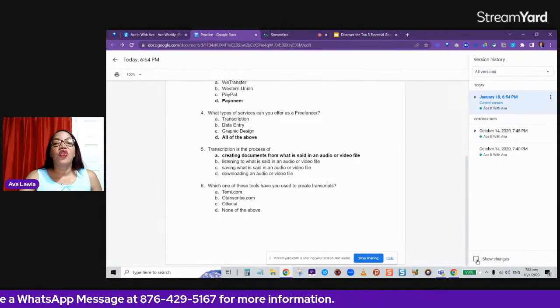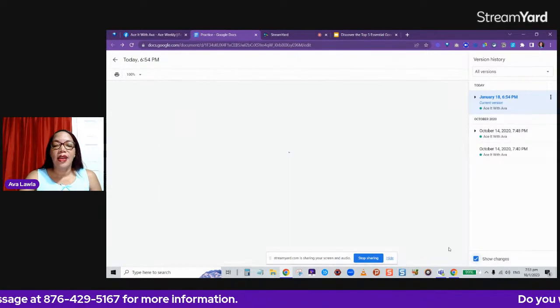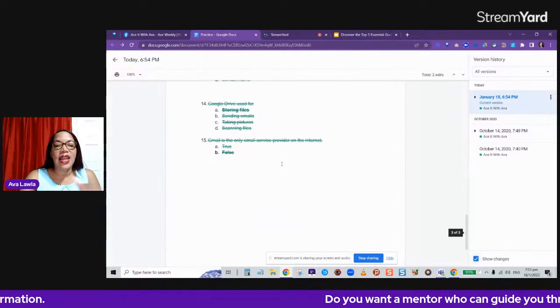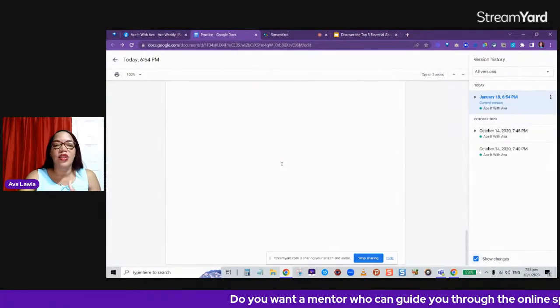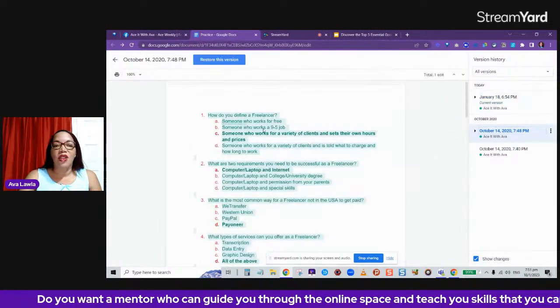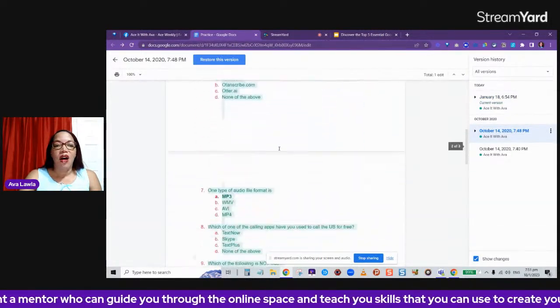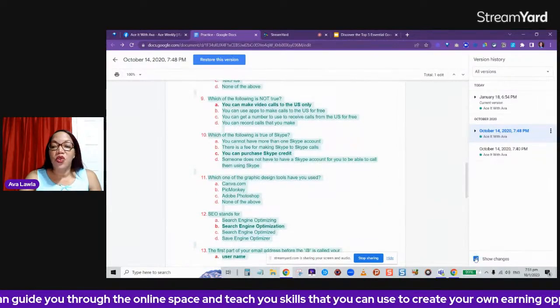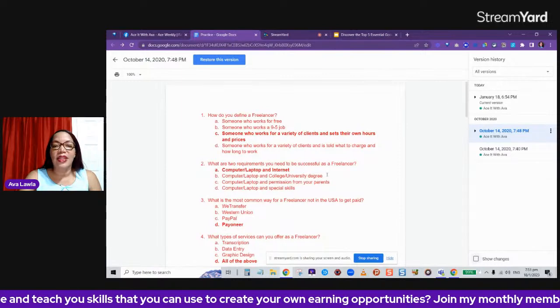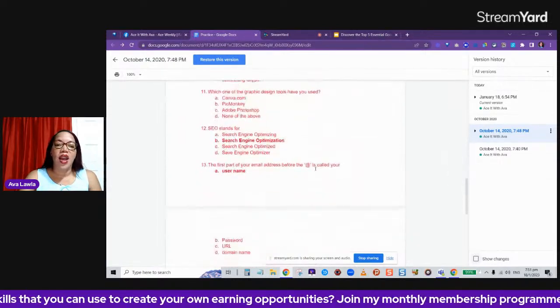But if I want to show the changes that were made, you'll see that it has a section here that was removed. You see the lines going through it, so you know that that doesn't exist anymore for that particular version. We see this other version here. All of this is right here. If you want to see what it looks like when it doesn't have any changes, it just has the document as is, it will show as such.